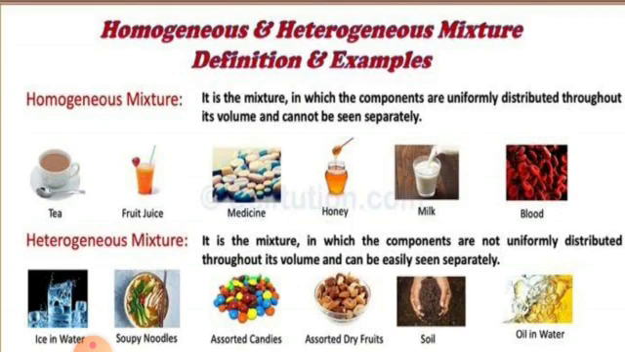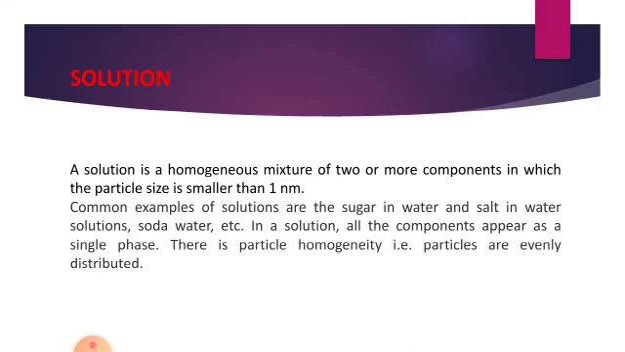Homogeneous mixture examples are tea, fruit juice, medicine, honey, milk, blood. Heterogeneous mixture examples are ice in water, soupy noodles, assorted dry fruits, soil, oil in water. Clear, all of you? Then what is a solution? A solution is a homogeneous mixture of two or more components in which the particle size is smaller than 1 nanometer.